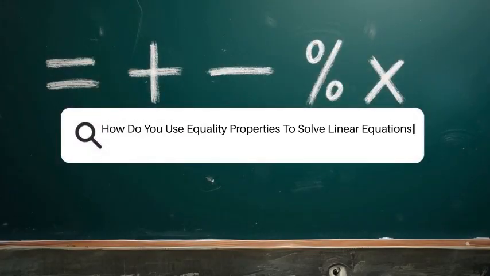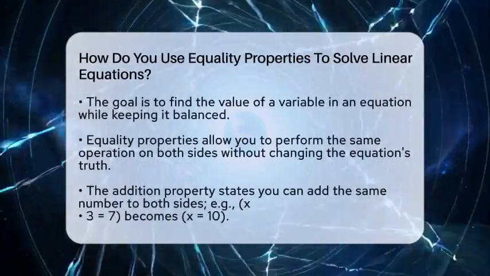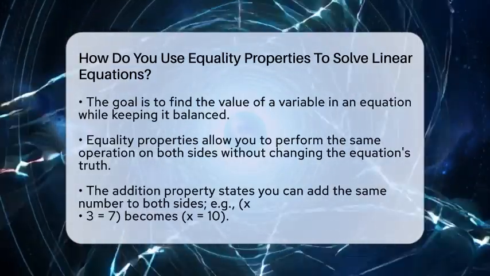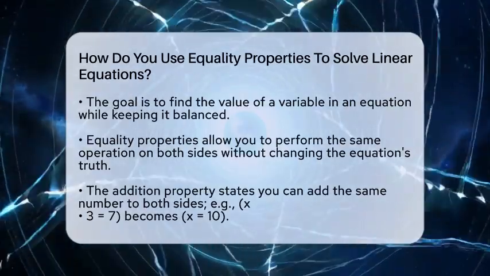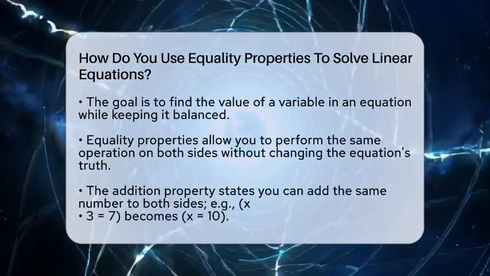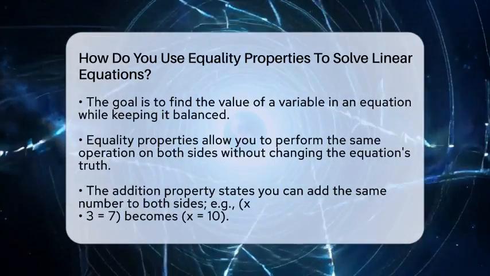How do you use equality properties to solve linear equations? Imagine you're trying to find the value of a mystery number in an equation. To do this, you need to keep the equation balanced while isolating that number. That's where equality properties come into play. These rules help you perform the same operation on both sides of the equation without changing its truth.